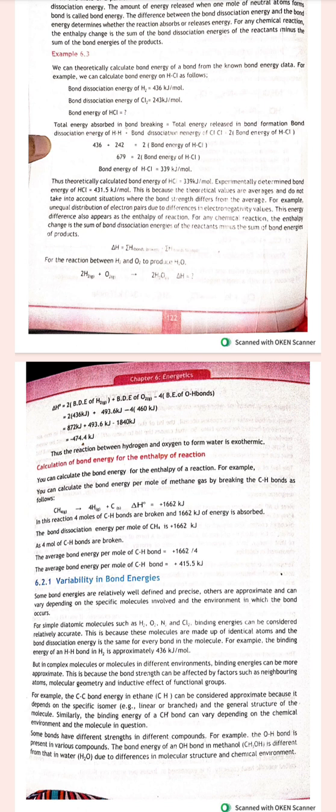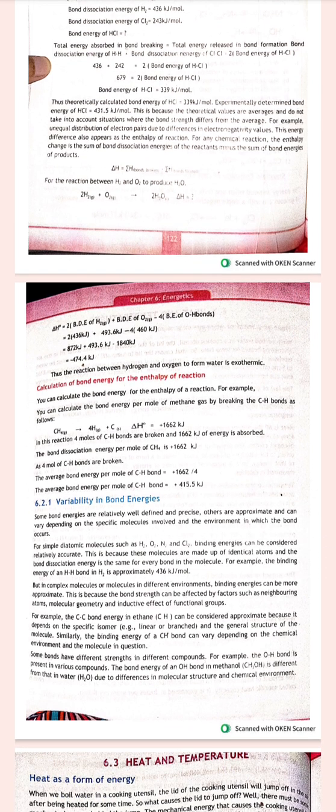So 436 for the hydrogen and 242 for the chlorine. It will give 678, and when we divide it by 2 we get 339 kilojoule per mole of energy. And the theoretical one and the actual one, the actual being what we calculated experimentally, is 431.5 kilojoule.